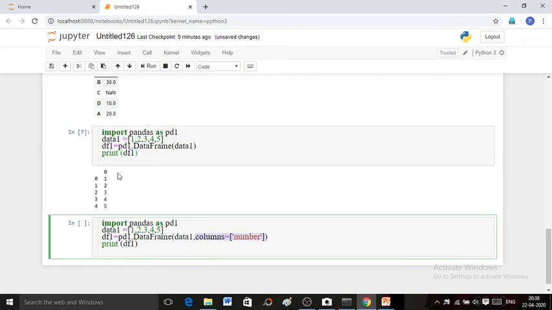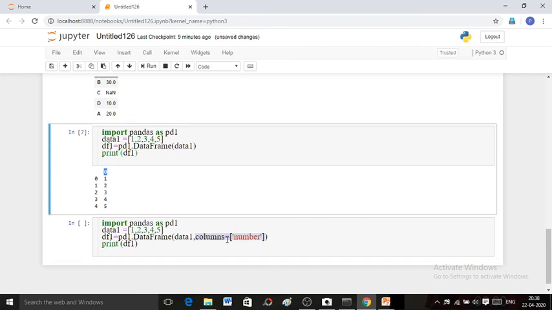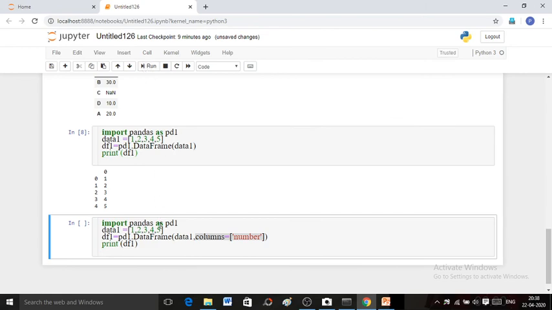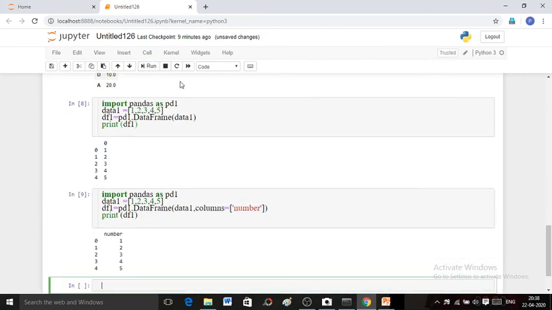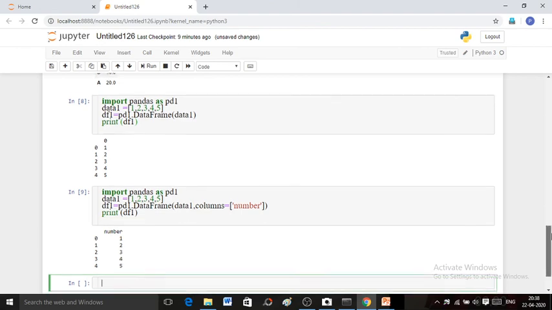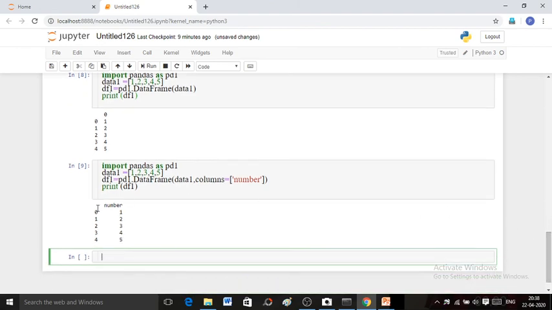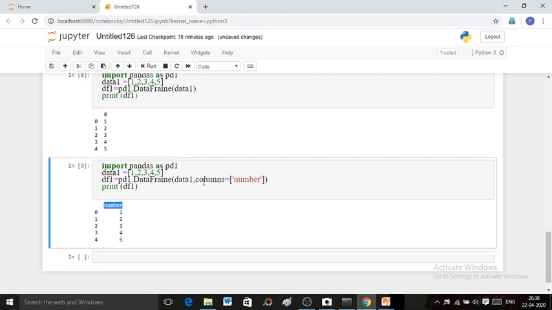This will change the column of your data frame from 0 to number. Run this code and see the result. Same data frame having 5 rows, single column, just the column name has been changed from 0 to number.